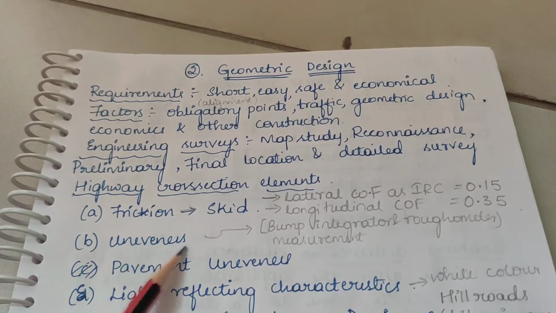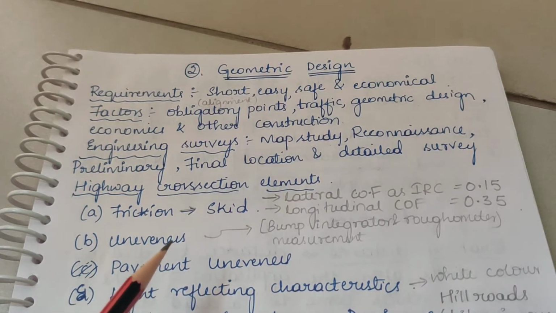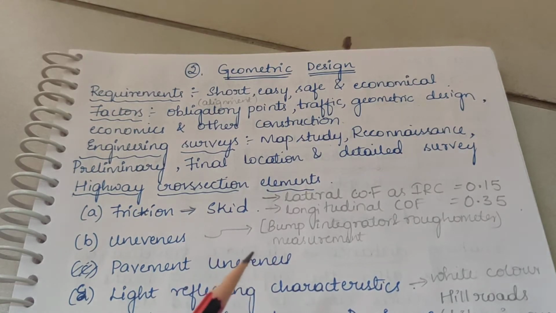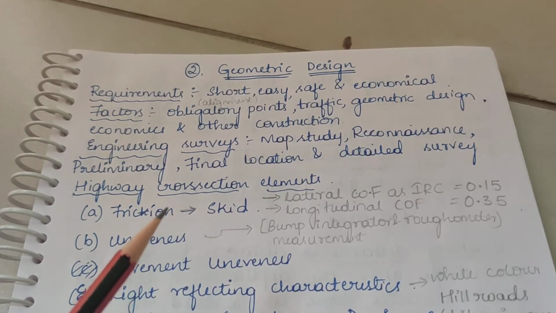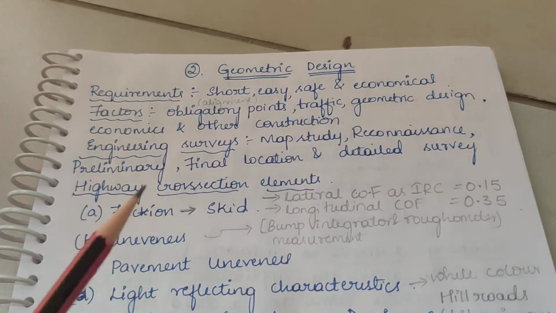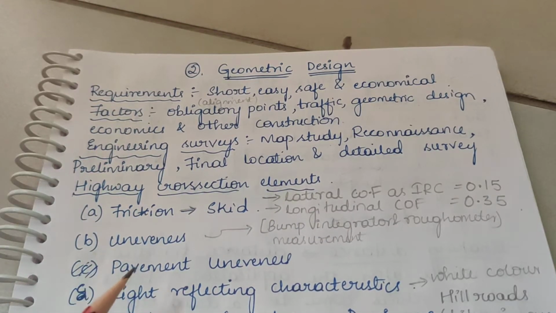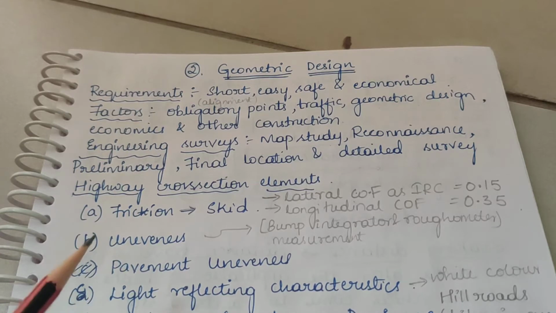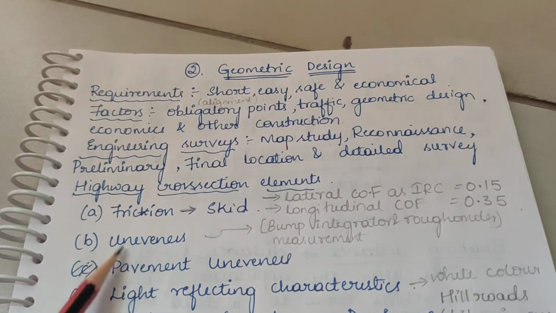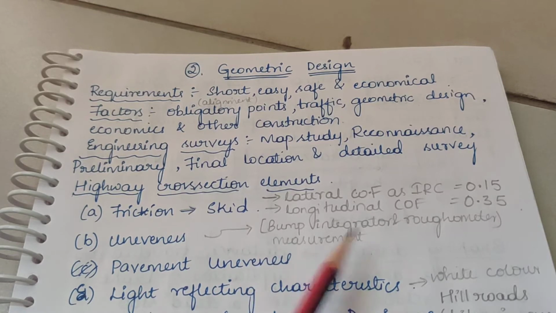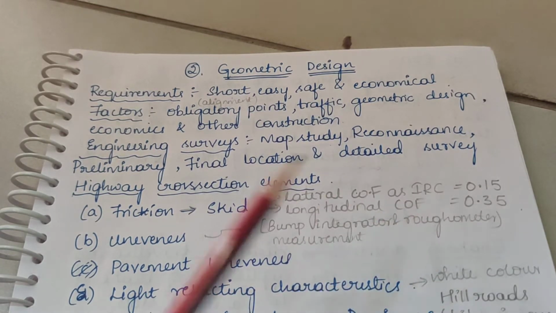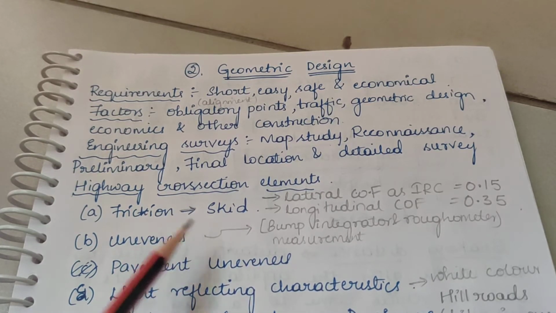The second one is unevenness, also called pavement unevenness. The longitudinal profile of the road pavement has to be even in order to provide good riding comfort to fast moving vehicles and to minimize traffic problems. So the pavement should be even throughout the highway. The instruments used to measure pavement unevenness are the bump integrator and roughometer.